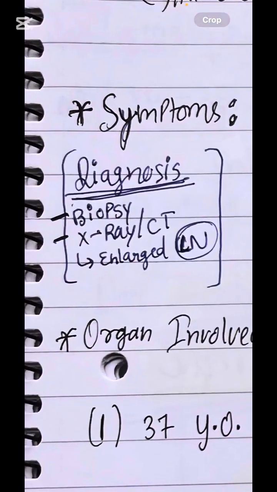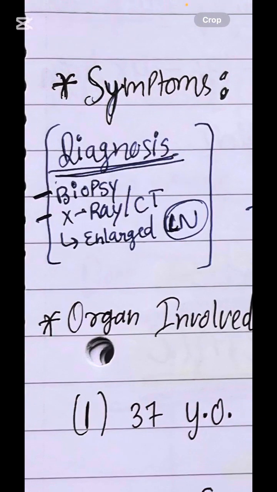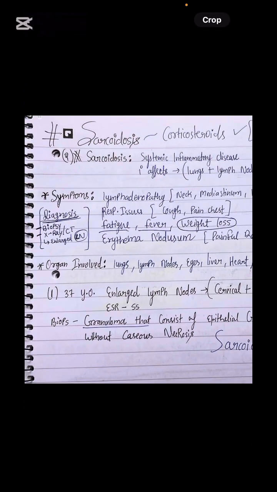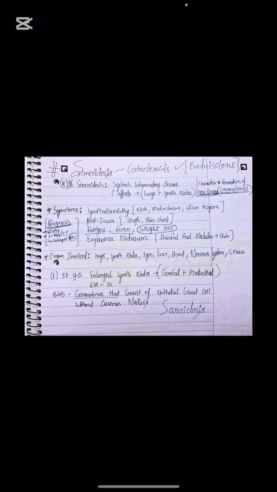How will you diagnose it, sir? The main finding is to take the biopsy and check if it is caseous or non-caseous. If it is non-caseous, suspect it differently than tuberculosis. X-ray and CT will show the enlarged lymph nodes. Sir, how to treat the patient? This is a systemic inflammatory disease, or let's say an autoimmune disease. So prescribe corticosteroids. One of the best is prednisolone.